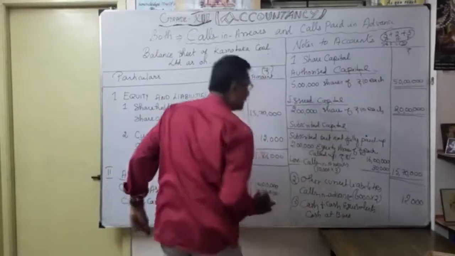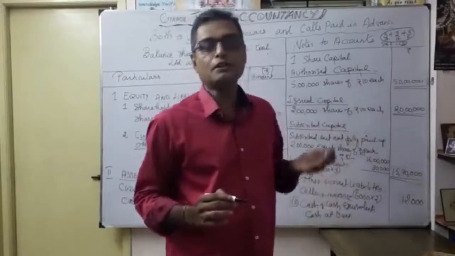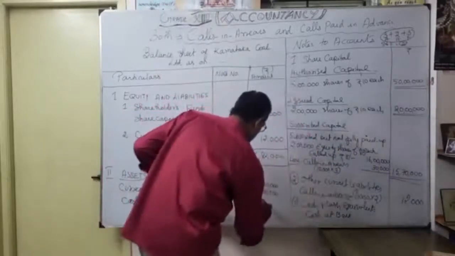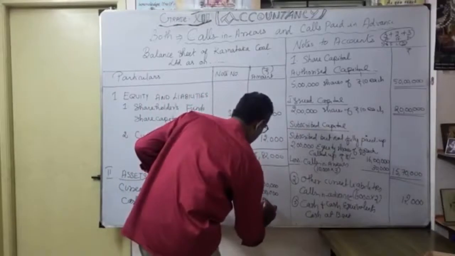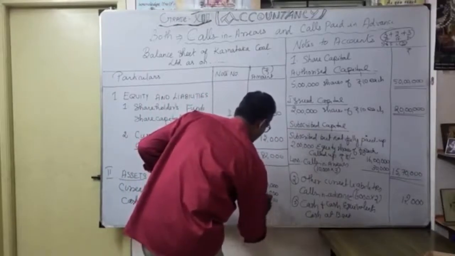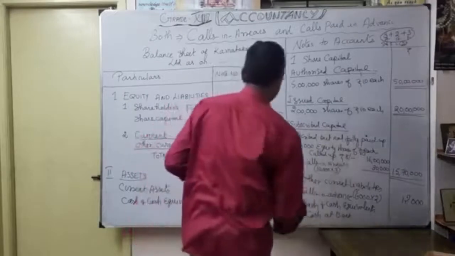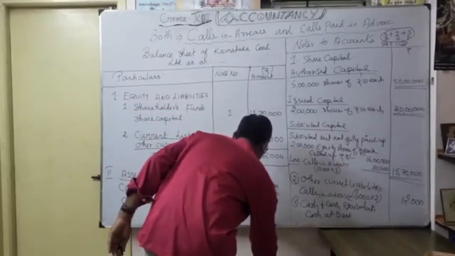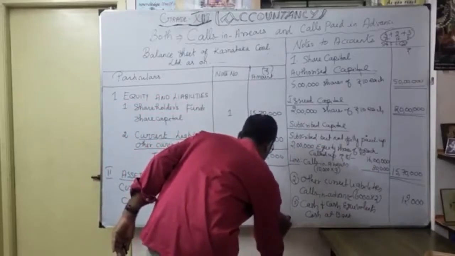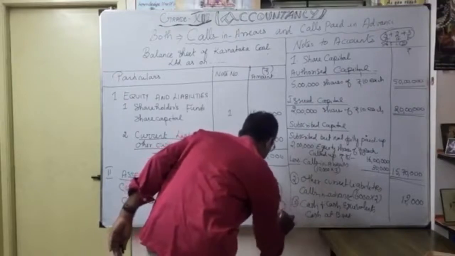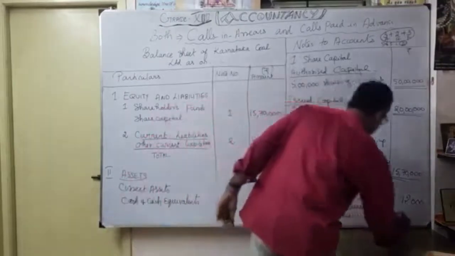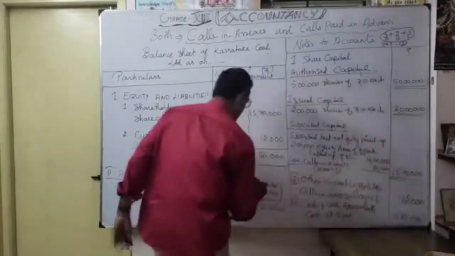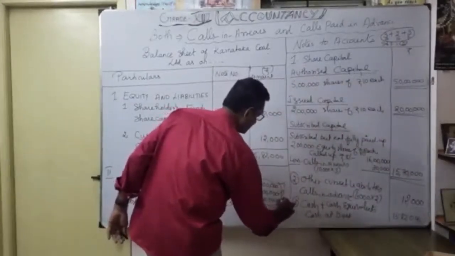Okay. Thereafter, the first call received money, only 5 lakh 82,000, inclusive of your calls in advance. The total of all, how much will we get? That's 15 lakh 82,000. So give the explanation here. How you got it? That is cash at bank, 15 lakh 82,000. This is for application received money. This is for allotment. This is for share first call.